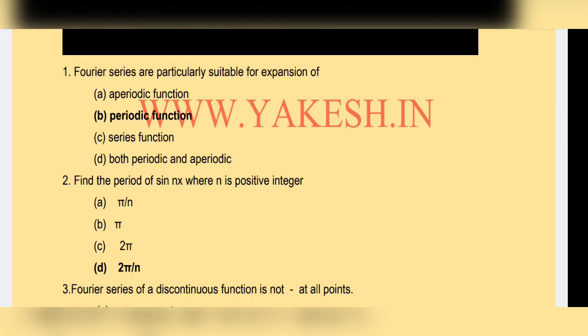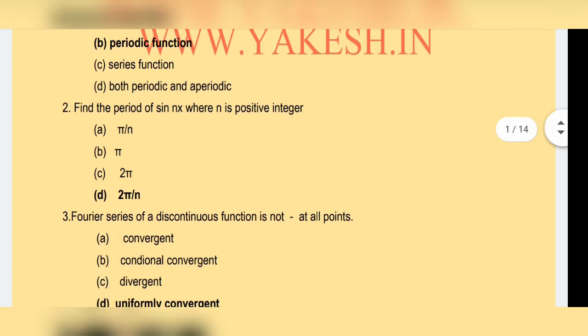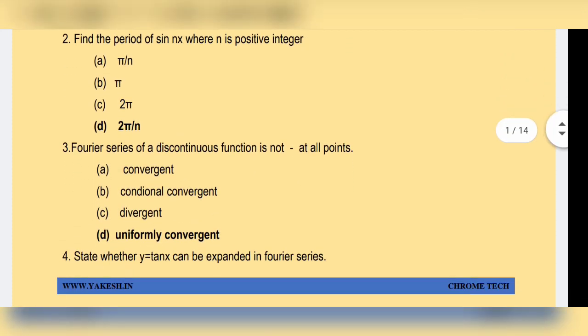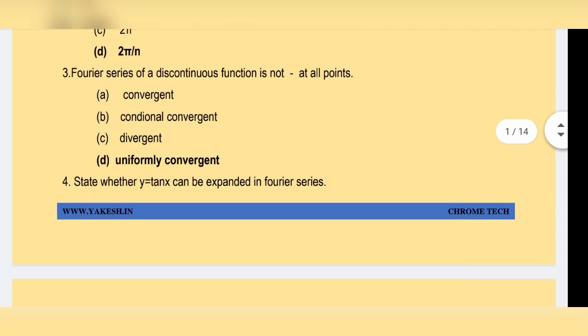First question. Fourier series are particularly suitable for expansion of periodic function. Option B is the correct answer. Periodic function. Next question. Find the period of sin nx where n is positive integer. Option D, 2 pi by n is the correct answer.